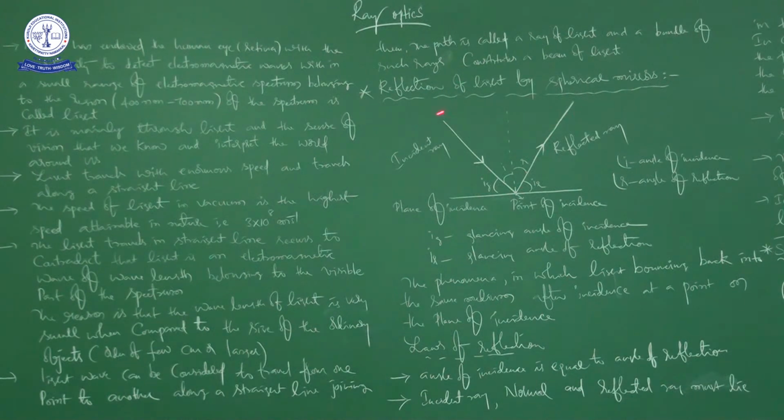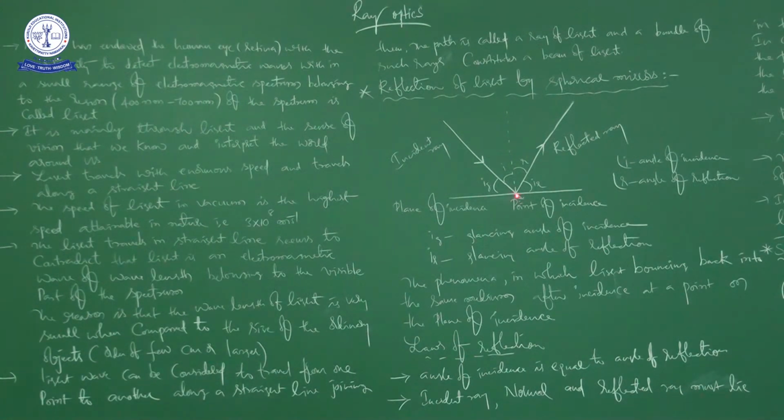Observe carefully, it is one medium. You may ask one question: what is a medium? A medium is a substance which allows energy to propagate through it. It may be either a solid medium, a liquid medium or a gaseous medium. We all are living in a thick blanket of air, obviously a gaseous medium. So here a light ray is coming to be incident at the point of incidence.